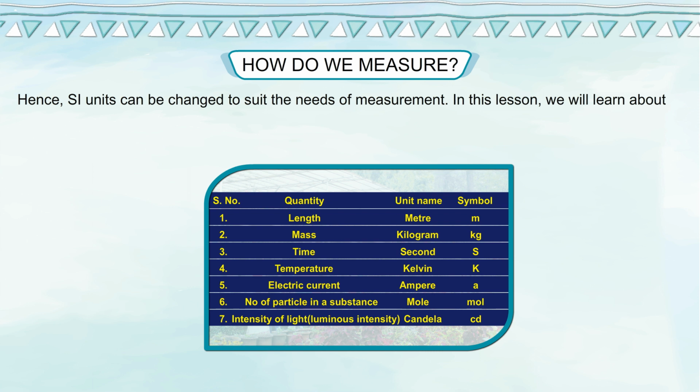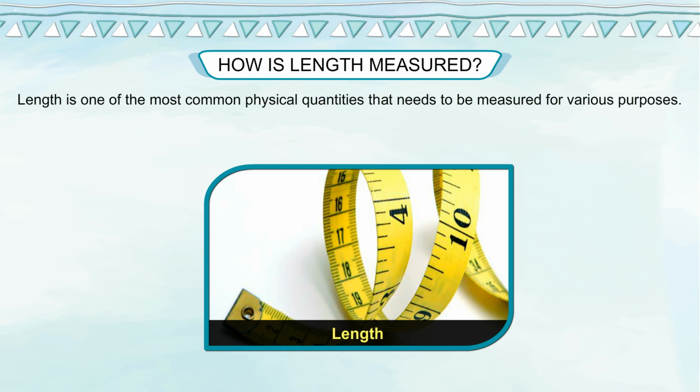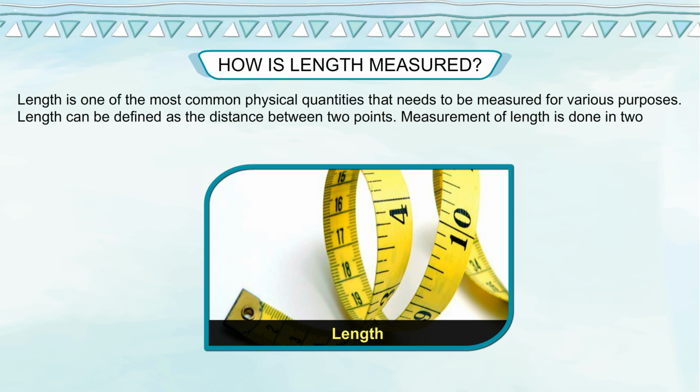In this lesson, we will learn about how we measure length. How is length measured? Length is one of the most common physical quantities that needs to be measured for various purposes. Length can be defined as the distance between 2 points. Measurement of length is done in 2 ways.